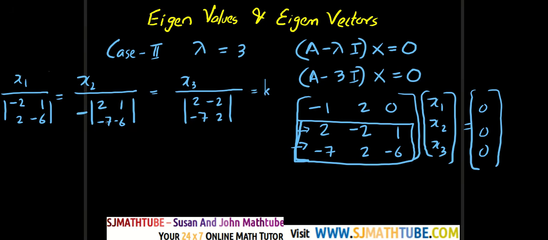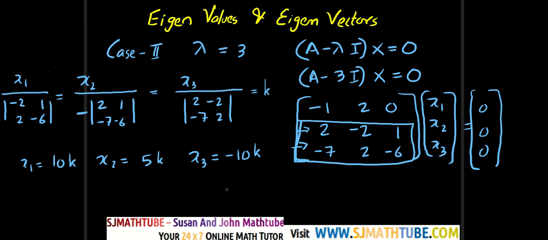And on simplification, I'm not going to waste your time, you will get x1 is equal to 10k because 12 minus 2, and x2 is equal to 5k, minus 12 plus 7 and the negative outside, and x3 is equal to minus 10k. That will be 4 minus 14.